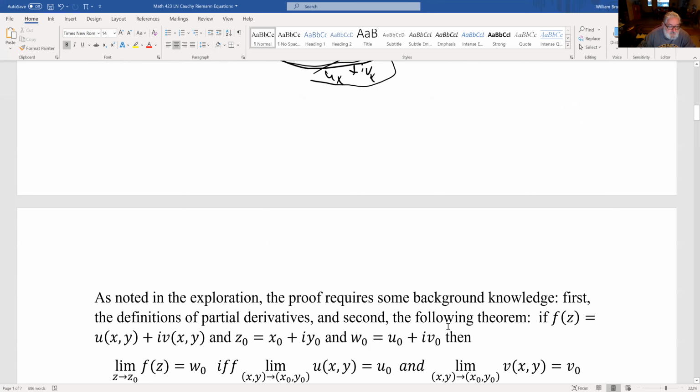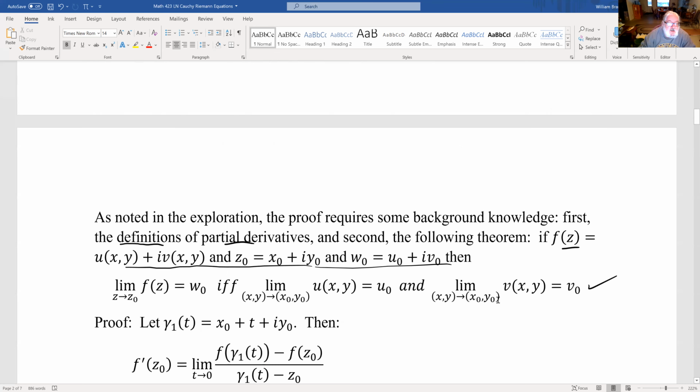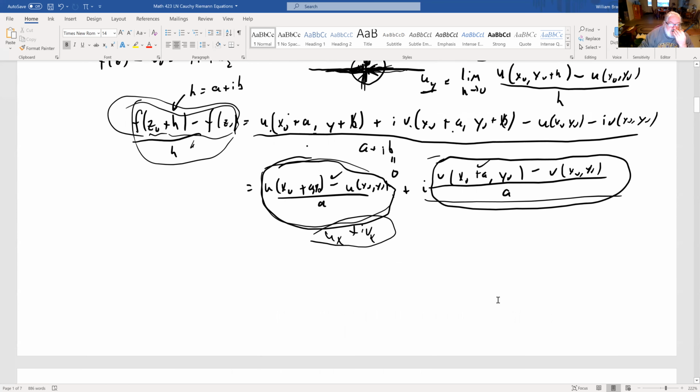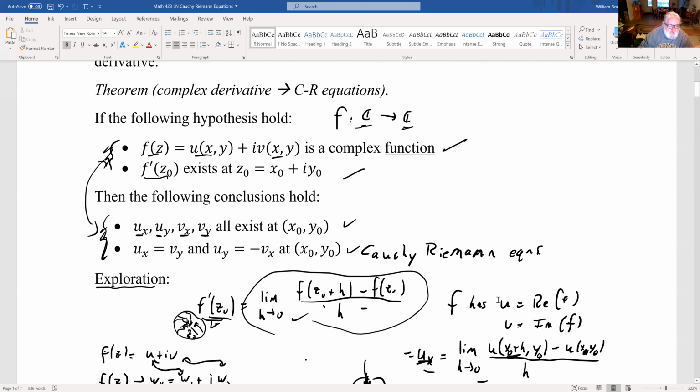So what does our proof actually say? So we needed a couple things there. We needed to know what a definition of a partial derivative is, and we needed to know this part, which I think we stated earlier in the class, but I don't know if I actually proved it. So when you're trying to prove something, right, this is one of the ways to do some kind of exploration.